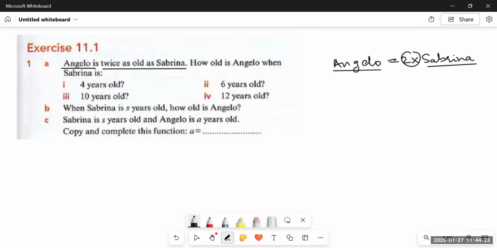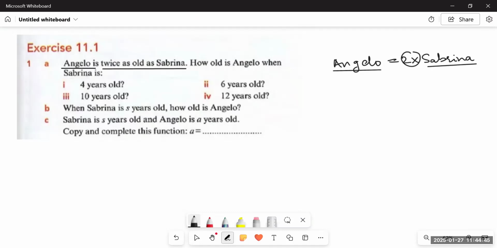And if it is like Angelo is 3 times as old as Sabrina, then the statement would be Angelo equals 3 multiplied by age of Sabrina. Similarly, if Angelo is 4 times as old as Sabrina, then the statement would be Angelo equals 4 multiplied by Sabrina.